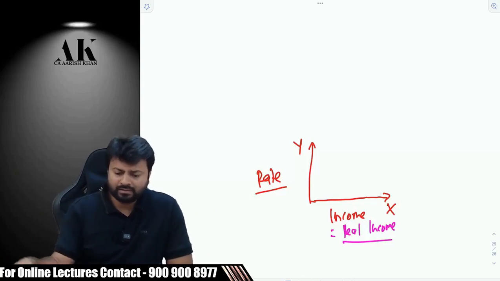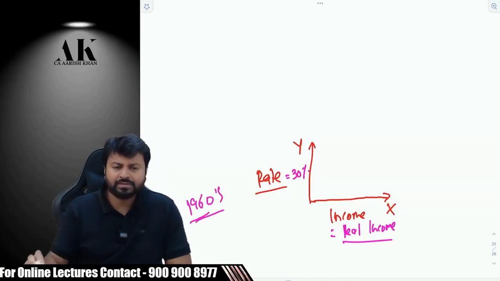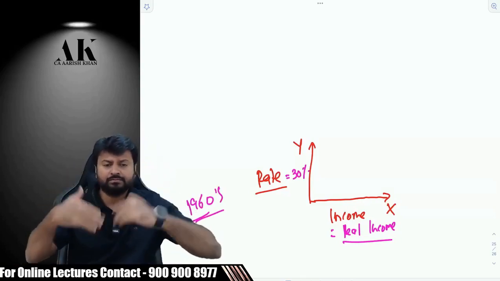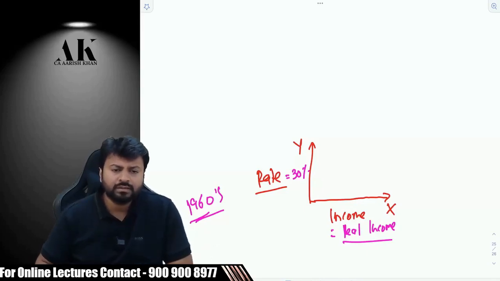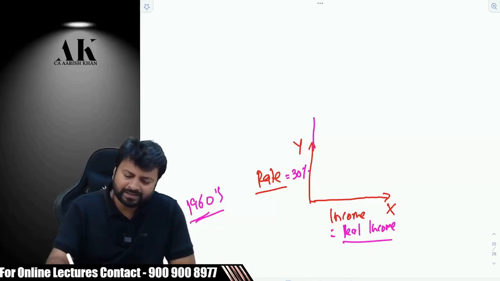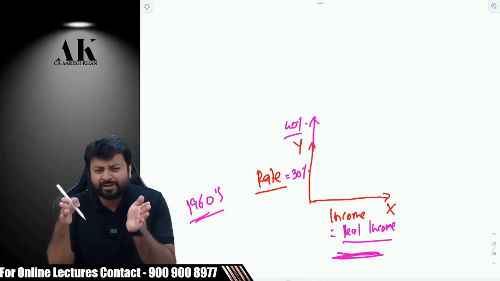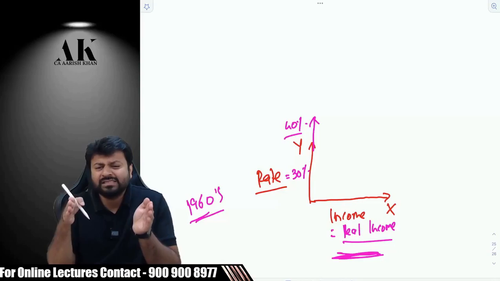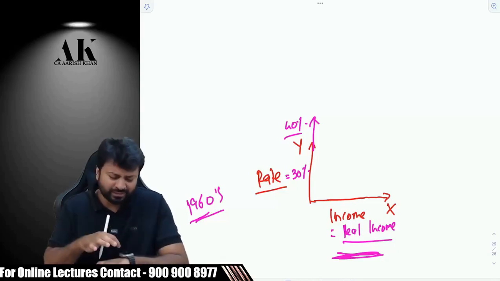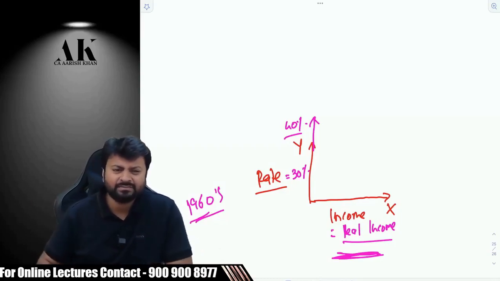Now suppose the tax rate kept by the government in the 1960s is 30%. Now the government wants more revenue. What will they do? What is an easy way to do? Very lethargic government, what will they do? Increase the rate. They increase the rate to 40%. The base is very small, because the base includes only what kind of incomes? Only real income. So it is very, very small. There is nothing in the base. Hardly a few incomes are taxable.